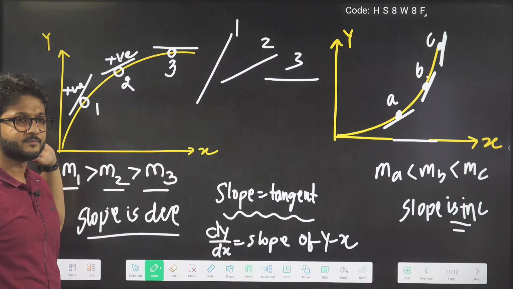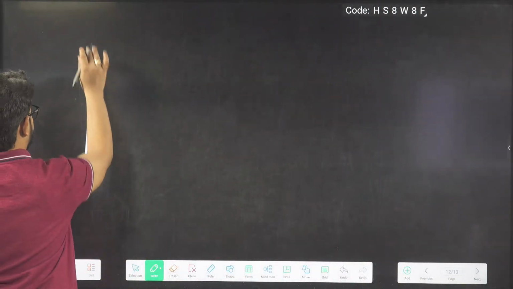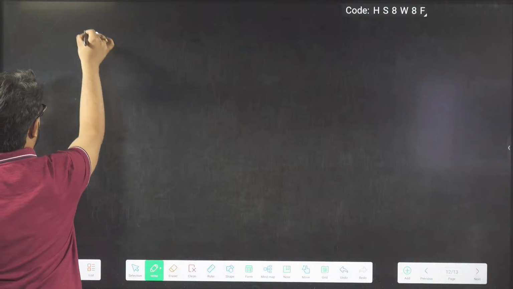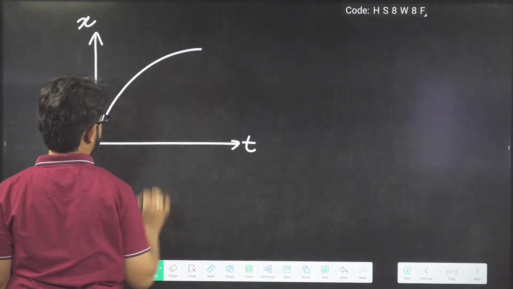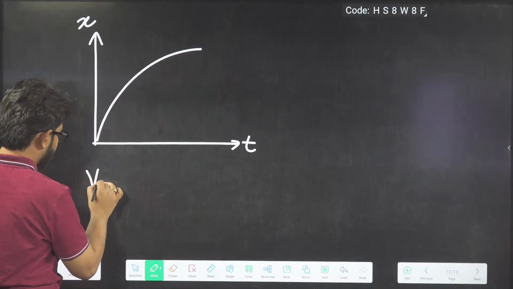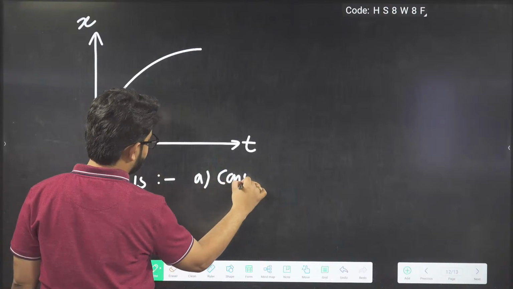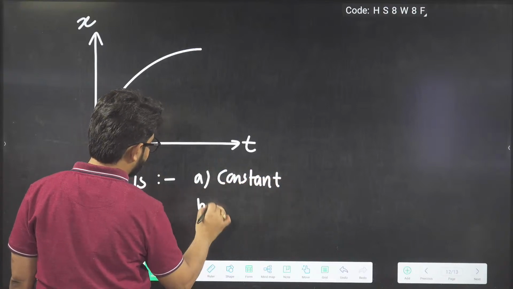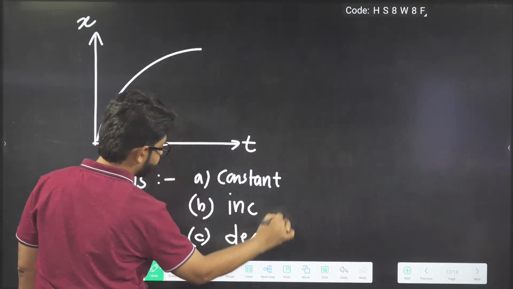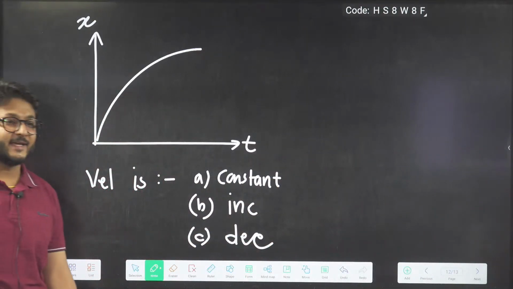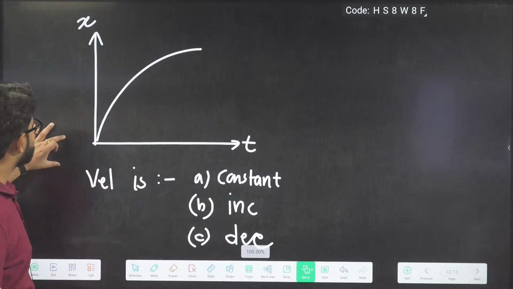Okay. So now the question. An x-t curve is given. Velocity is A constant, B increasing, C decreasing. Velocity is constant, increasing or decreasing. That is the question in front of you now.